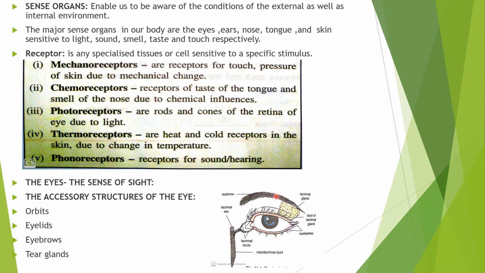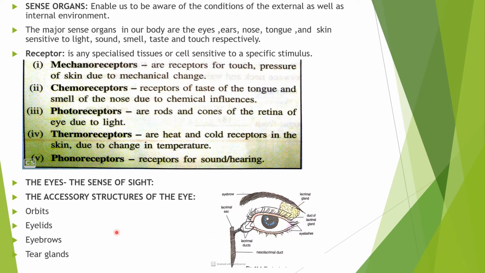They are the arched structures just above the eye, and they prevent raindrops or trickling perspiration from getting into the eyes. So raindrops or drops of sweat cannot directly fall into the eye because of this structure, the eyebrow, which is a somewhat raised portion above the eye.